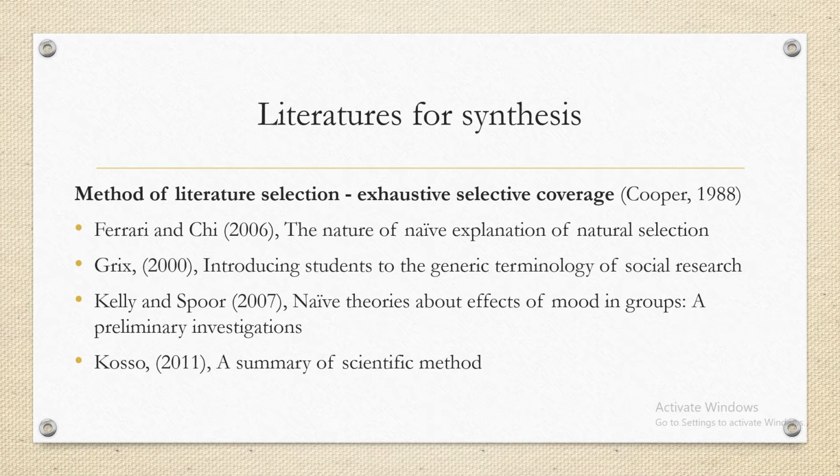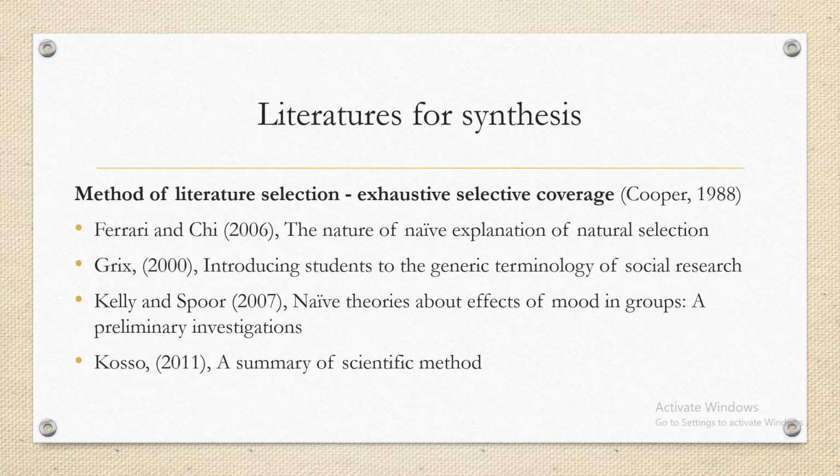Another is Greeks. This paper is very introductory for scholars or students like us who want to do social science research. It's about basic components of research. Another is Kelly and Spohr, about naive theories about effects of mood. When we talk about mood, if there is a large crowd around, what kind of naive explanations work, and how can we measure those mood effects in a very scientific way? That is another line of discussion.